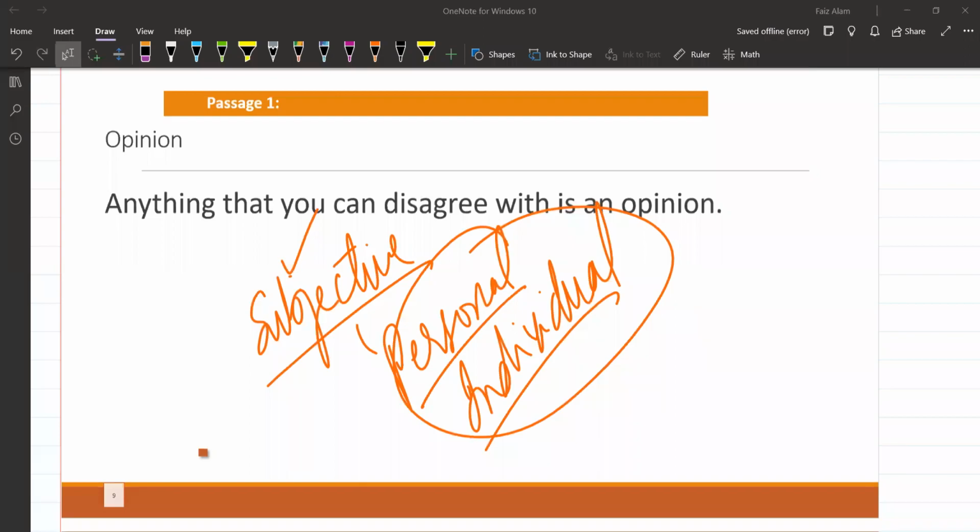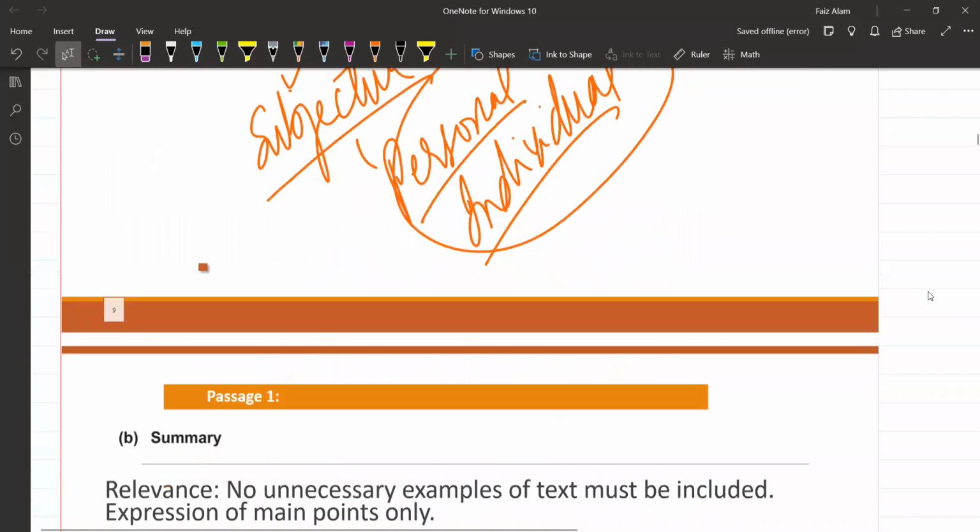Okay, I think we are moving toward the opinion thing here. It's not necessary, जरूरी नहीं होता कि हमेशा adjectives वाला part ही opinion हो. Sometimes the opinion can come without adjectives also. We'll see for that. Let's move forward.